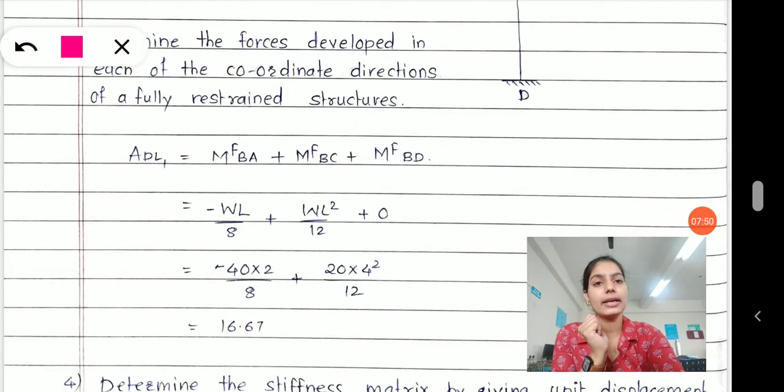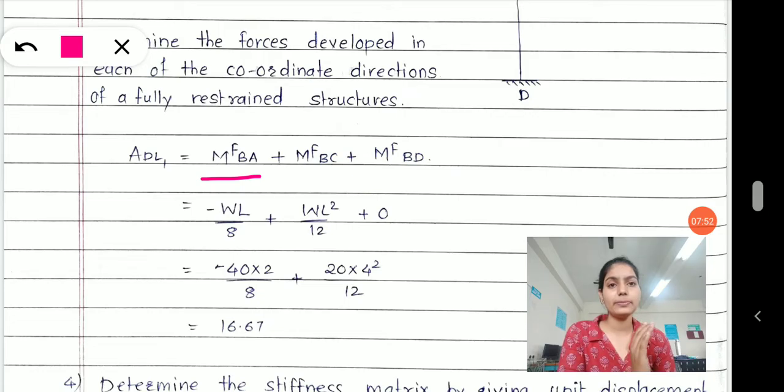That is why the MFBA value becomes minus WL by 8. We are using just a standard formula. We are doing it since the first unit, and I hope you are habitual with it.